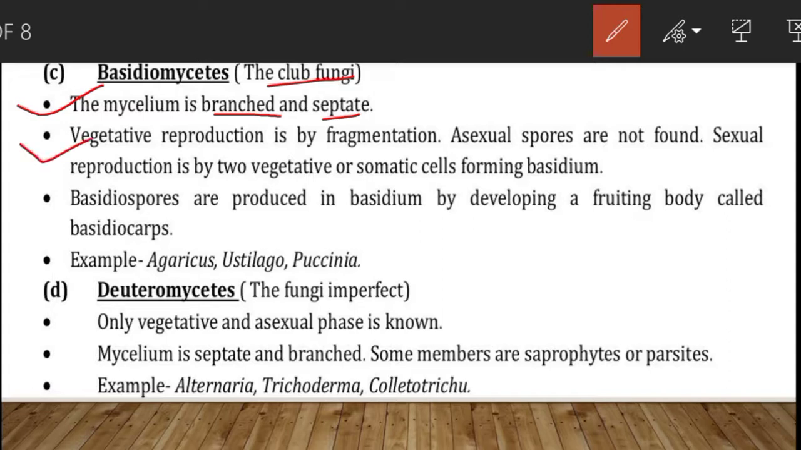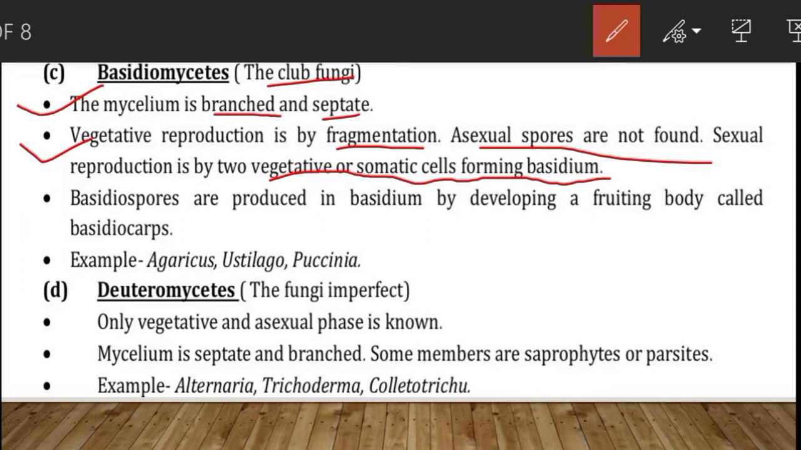Vegetative reproduction is by fragmentation. Asexual spores are generally not found, but vegetative reproduction occurs by the fragmentation process, as I told you just now. Then sexual reproduction is by two vegetative or somatic cells forming basidium. ठीक है, तो जो सेक्स ऑर्गन्स हैं वो एब्सेंट होते हैं. बट